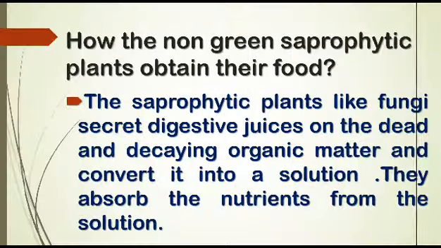Now children, the question may come in your mind: how do the non-green saprophytic plants obtain their food? Saprophytic plants like fungi secrete digestive juices on the dead and decaying organic matter and convert it into a solution. They absorb the nutrients from this solution.